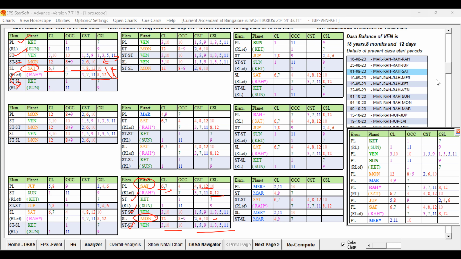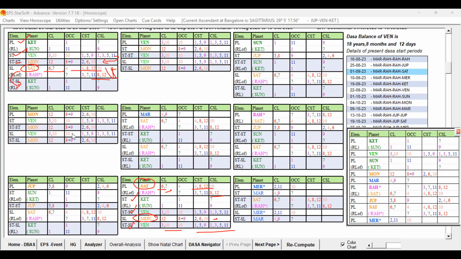Now we have to see which dasa the native was running during that marriageable age. Now she is running Mars dasa. Previously, Moon dasa was running. Is Moon favorable for the marriage during Moon dasa? Look at Moon. Moon itself is weak. Star level is Venus. The key planets of the destiny are Ketu and Venus, and they play a role at the star level and sub level. So the star level and sub level have the strong favorable key planet of the destiny. That way it is supportive for the marriage during that Moon bhukti, Moon dasa.